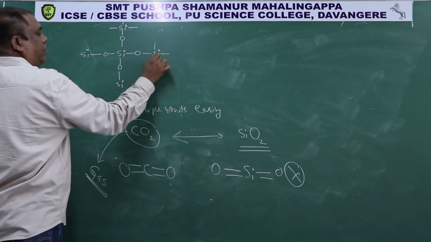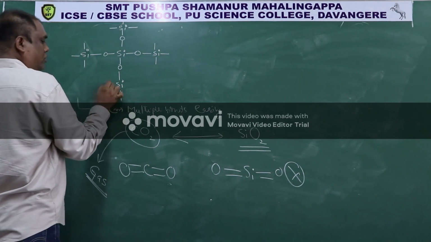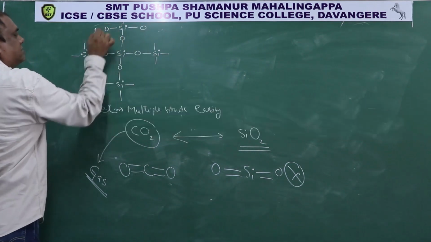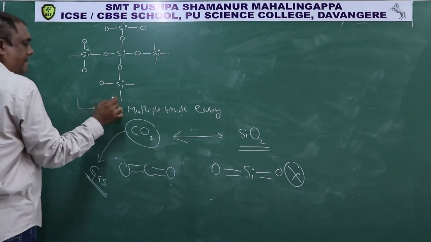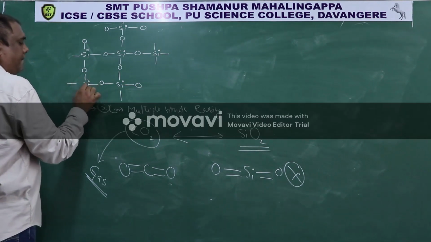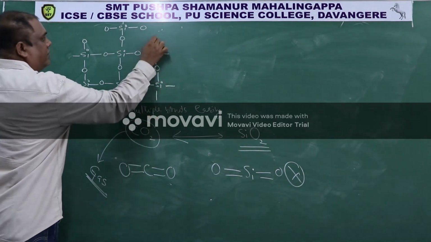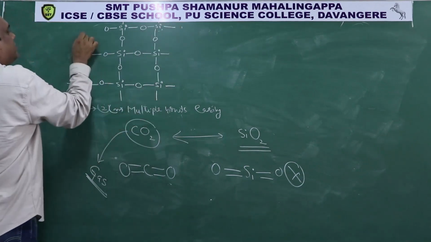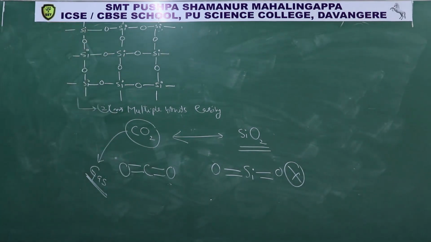All these bonds are with oxygens. Then this oxygen again has valency 2 with silicon, and so on. So this is the structure of SiO2.